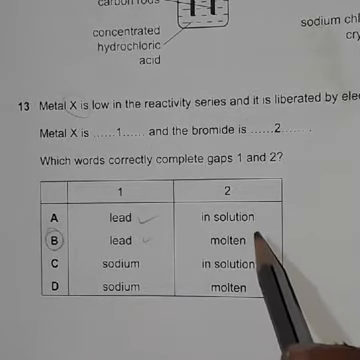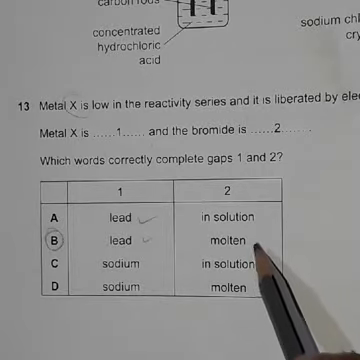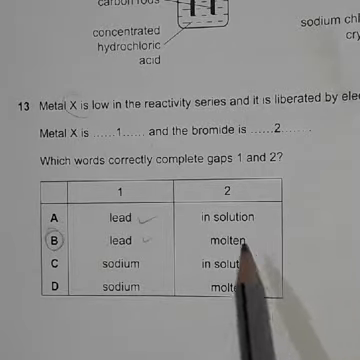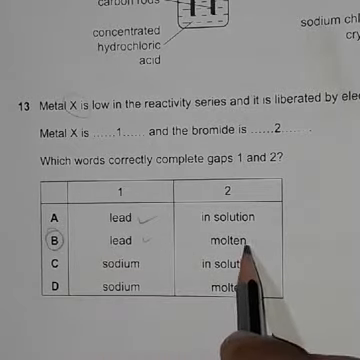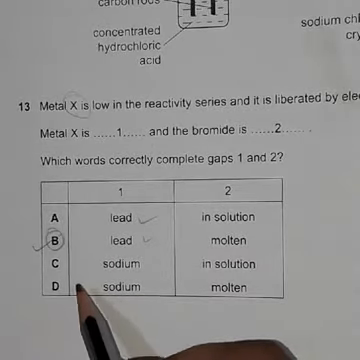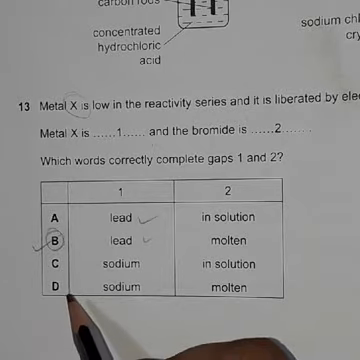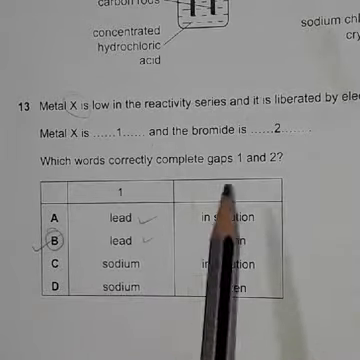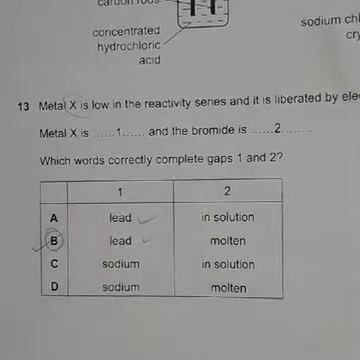You know lead bromide does not dissolve in water, so you have to say molten lead bromide, electrolysis of molten lead bromide. Also you learned that in electrolysis of molten lead bromide, shiny metal is formed at the cathode and red brown gas is formed at the anode. These things you learned. So here 13B is the answer. Clear?